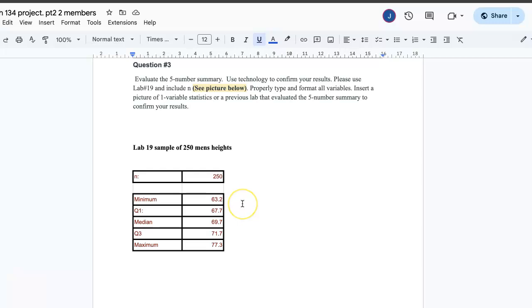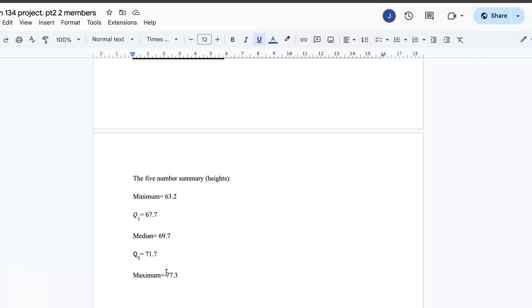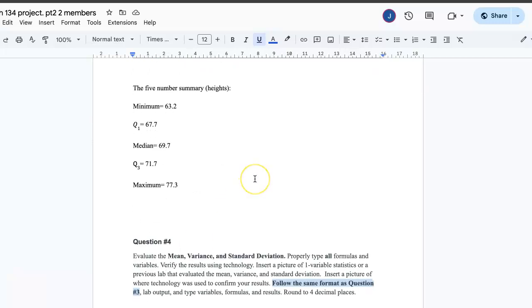That's a short king. Our quarter one, also known as our Q1, is 67.7. Our median is 69.7. Our Q3, also known as our third quarter, is 71.7. And now our maximum value, the highest height among all these 250 men, was 77.3 inches. Now that's a tall one. Here's another representation of the 5-number summary, as you can see right here, just in a more orderly fashion.